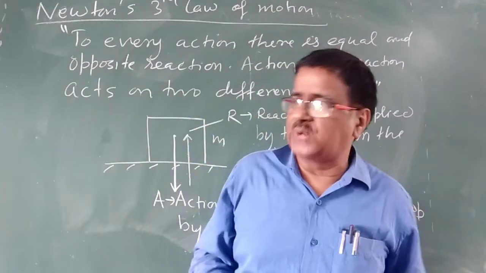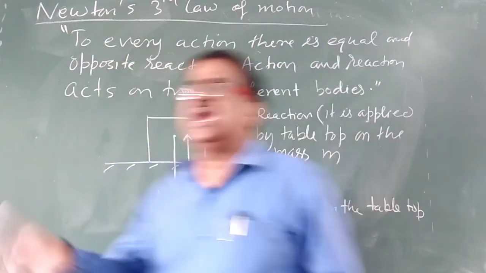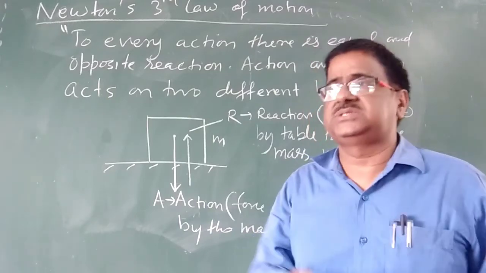So my dear students, there are different examples.